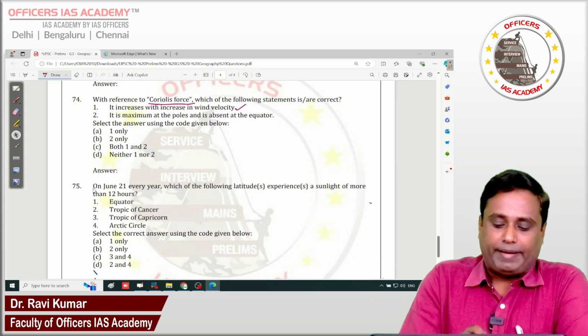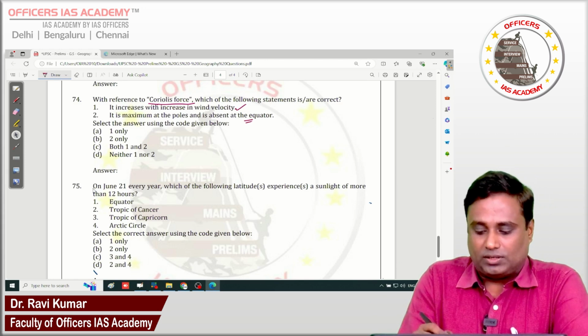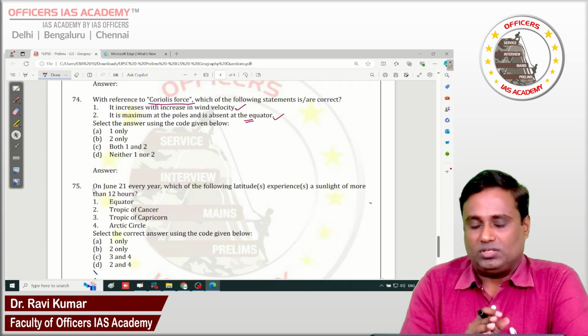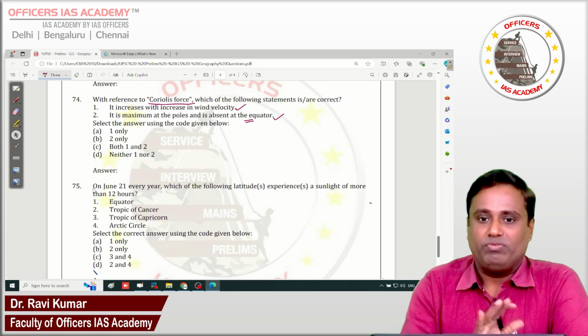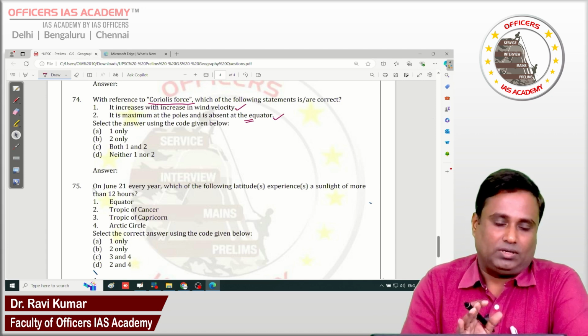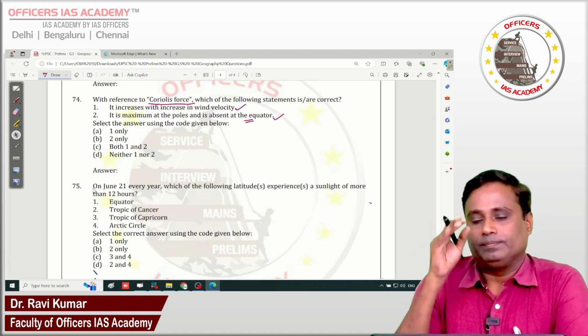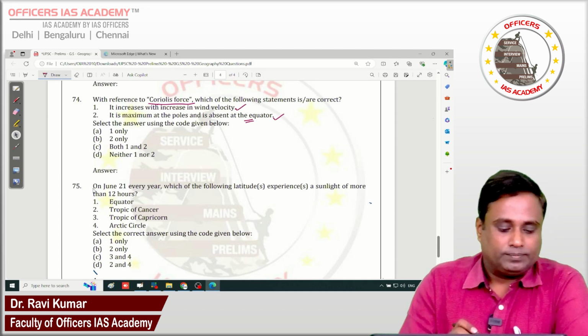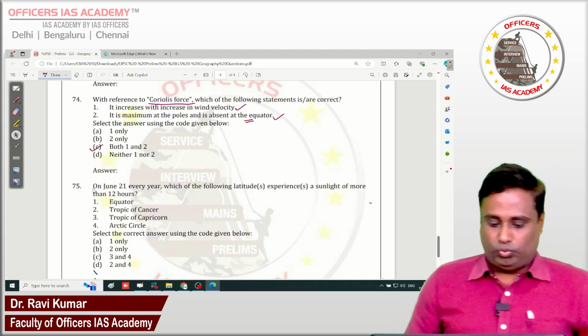It is maximum at the poles and absent near the equator. This is also absolutely a perfect statement. So there is an absence of Coriolis effect along the equatorial region. There is no wind system that will turn along the equator, and the wind system will turn maximum near the poles. So the answer will be both 1 and 2.